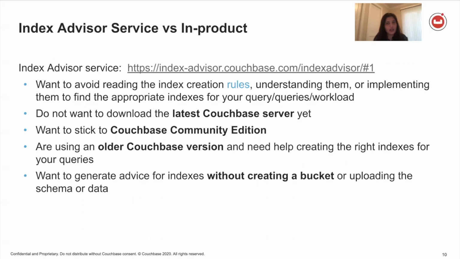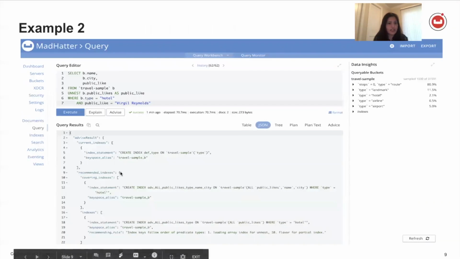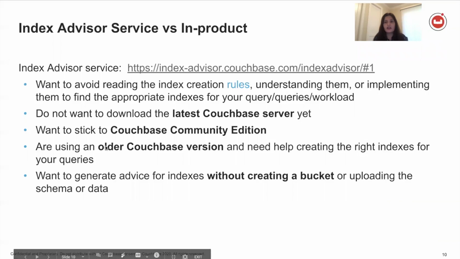Now, because we do not have your bucket and we do not have your data and we do not have access to your indexes, this part wherein we were saying current index which is being used is going to be missing from the web index advisor. Now, who will use this index advisor service? This index advisor service is, as I said, useful for the community edition users. It's also useful for users who are on older Couchbase servers like 6.0, where index advisor was not available.